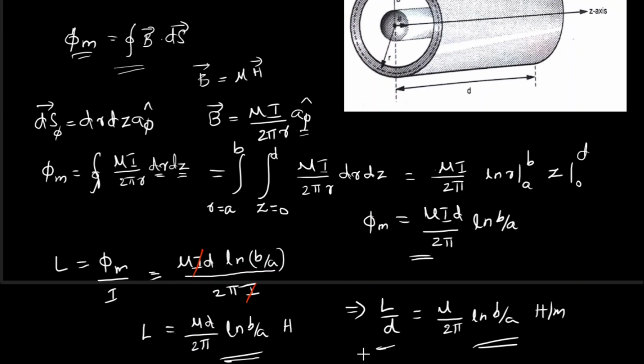So here also you can notice that inductance is directly depending upon the length of the cable, and it is logarithmic of b by a, meaning it is depending upon the outer radius and inner conductor radius. So if you know the inner conductor radius, outer conductor radius, and the length of the cable, you can calculate the inductance of a coaxial cable.